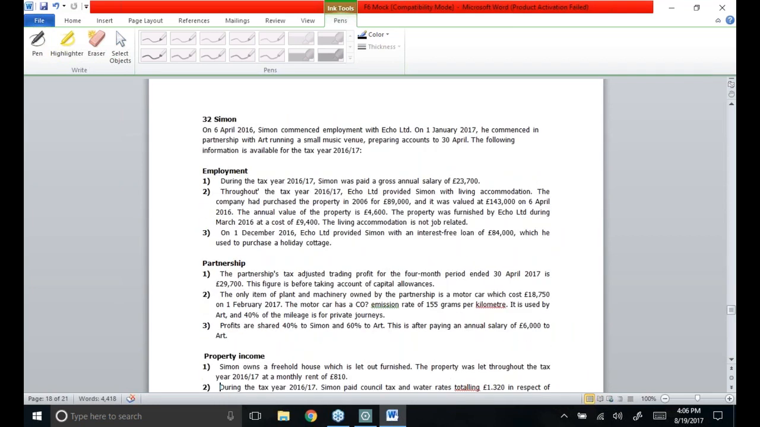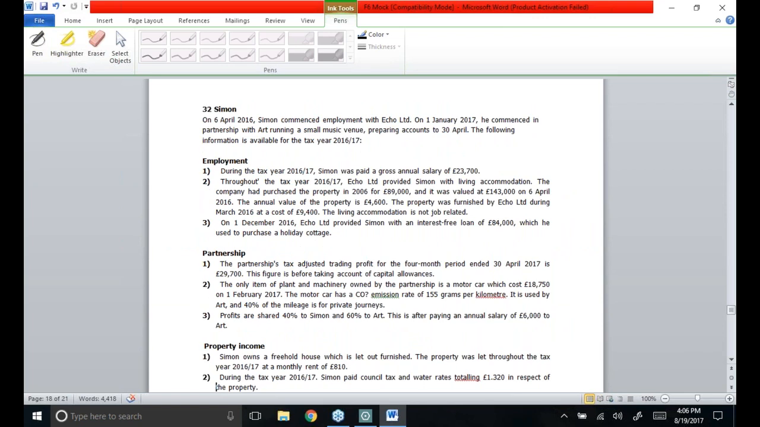So the second question is of Simon. On 6th April 2016, Simon commenced employment with ACCA Limited. On 1st January 2017, he commenced in partnership with Art running a small music venue, preparing accounts to 30th April. The following information is available for the tax year 16-17.